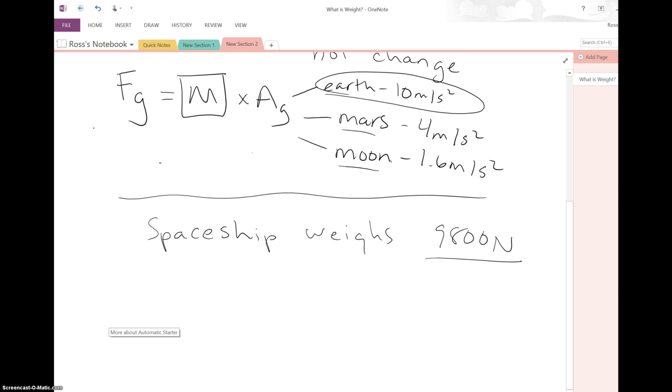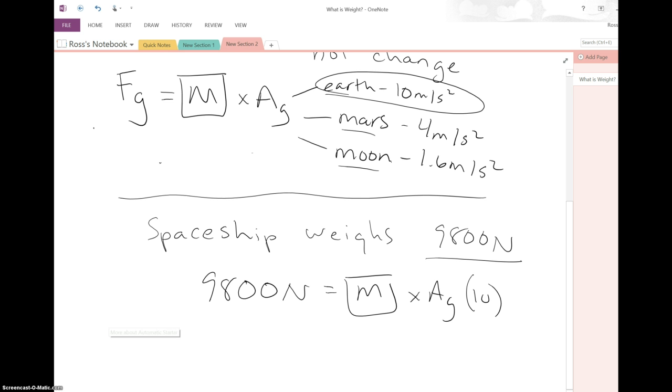So with 9,800 newtons, that's not its mass, that's its force due to gravity. So we would set that up just like a force problem. It is a force problem. 9,800 newtons is equal to whatever its mass is times acceleration due to gravity. In this case, since we're talking about on Earth, we're talking about 10.